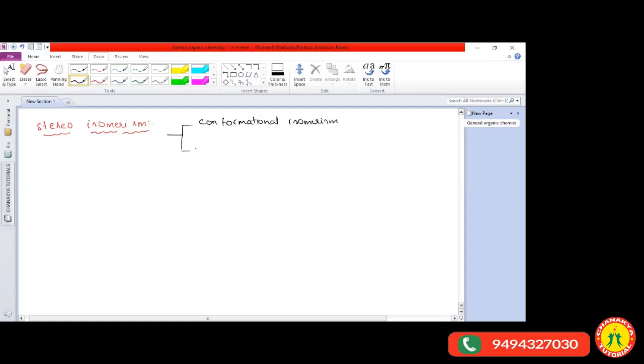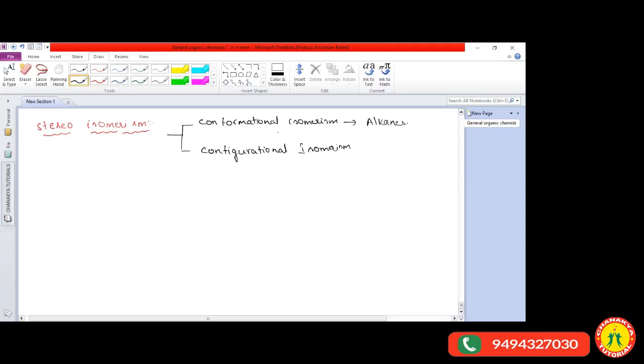Conformational isomerism. And another one is configurational isomerism. Okay. So where are we going to study conformational isomerism? In the hydrocarbons, the alkanes chapter. So there we are going to study about conformational isomerism.